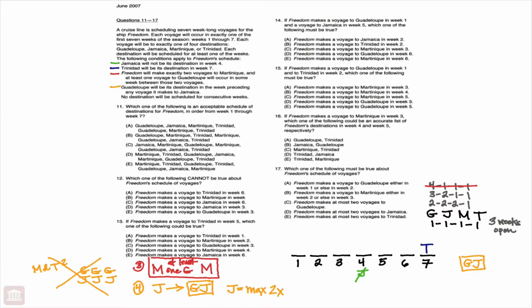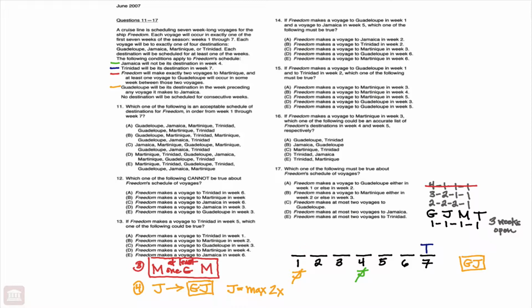So Jamaica can only appear maximum twice. And one last deduction we can make from rule number 4 is that Jamaica cannot be first, because if Jamaica was first, we would not have a week preceding it for Guadalupe.